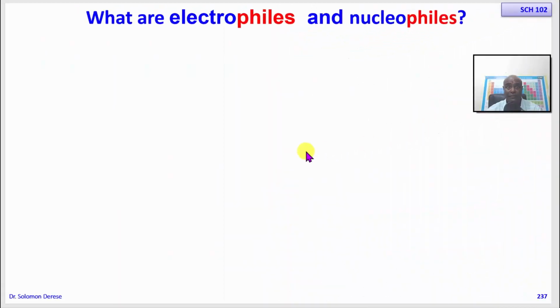So let me now define the terms electrophiles and nucleophiles, which I have mentioned several times since we started talking about reaction mechanisms. In order for us to understand the basic definition of these, I have split these words into two.